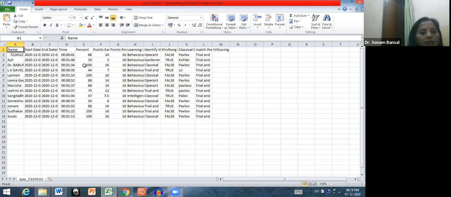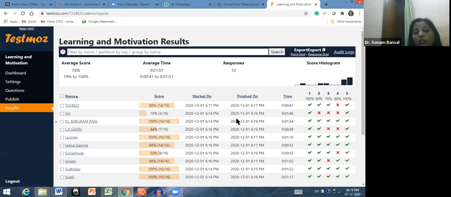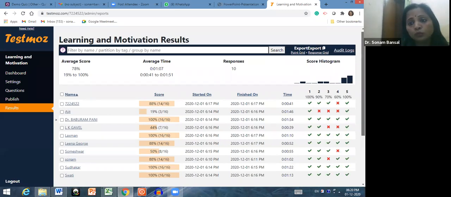So these are the percentages that the students have given. 88%, 19%, 100%. So ये marks हैं उनके, ये point bar है, and this is the total point, 16 marks. Out of 16 marks, this particular person got 14 marks. Out of 16 marks, this particular person got 3%, and these all are the answers given by that particular student. So this is how you can submit the overall progress to a sheet in your college or school, whatever.